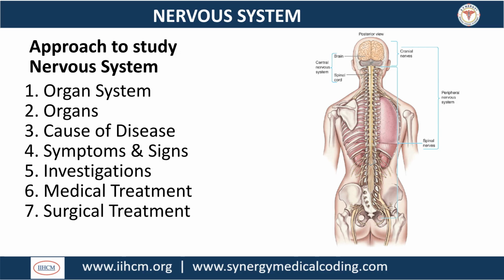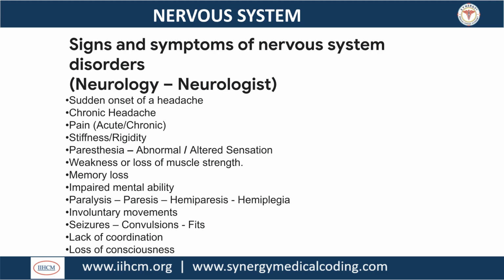Our approach to studying the nervous system will cover the organ system, specific organs, causes of disease, symptoms, investigations, and medical and surgical treatments. Common signs and symptoms of nervous system disorders include various headaches, pain, stiffness, abnormal sensations like paresthesia, weakness, memory loss, paralysis, seizures, and loss of coordination or consciousness.